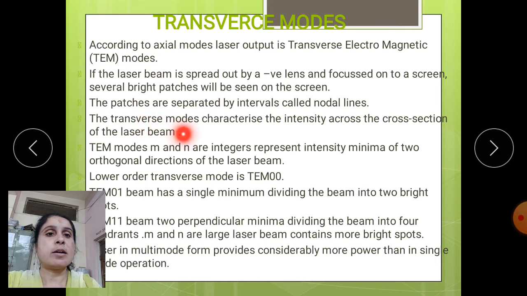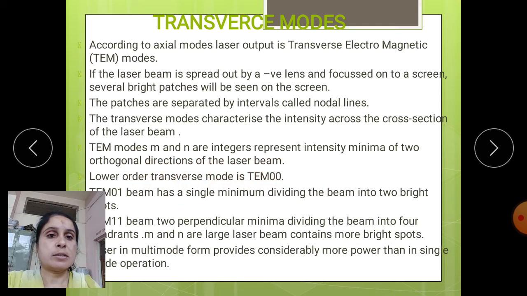For the transverse mode, the characteristic is the intensity across the cross section area of the laser beam. The intensity can be determined across the transverse mode. We get the cross sections of the laser beam. In the TEM modes, M and N are integers that represent the intensity minima in the two orthogonal directions of the laser beam.